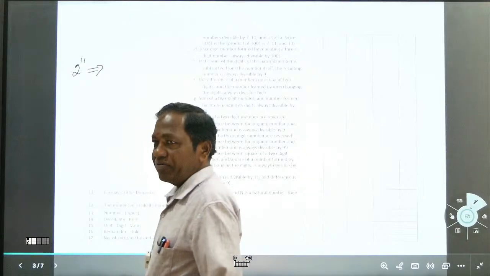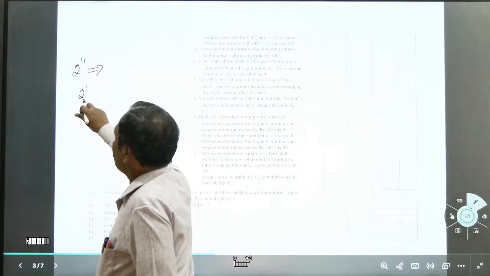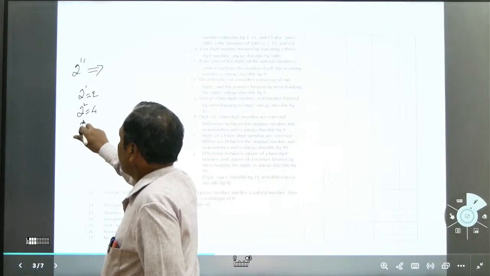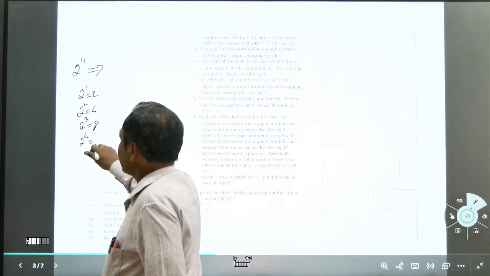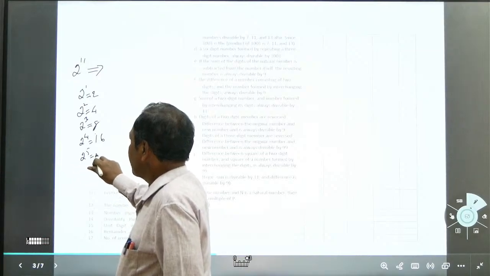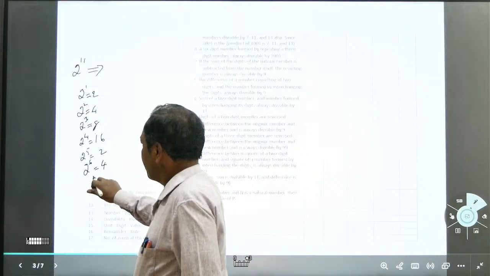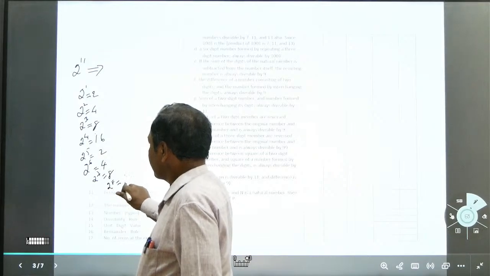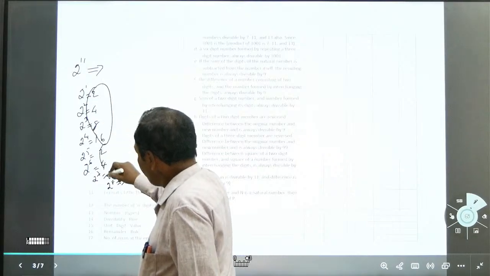I will write: 2 to the power of 1 is 2, 2 to the power of 2 is 4, 2 to the power of 3 is 8, 2 to the power of 4 is 16, but we take 6. 2 to the power of 5 is 32, we take 2. 2 to the power of 6 is 4, 2 to the power of 7 is 8, 2 to the power of 8 is 6. What is your observation here? 2, 4, 8, 6, 2, 4, 8, 6.